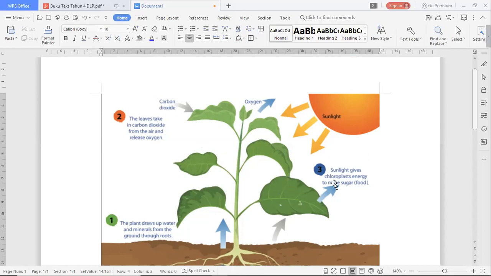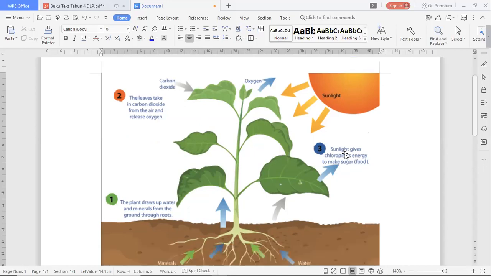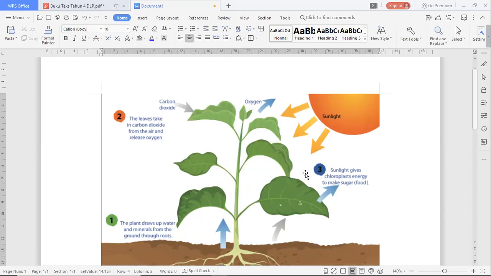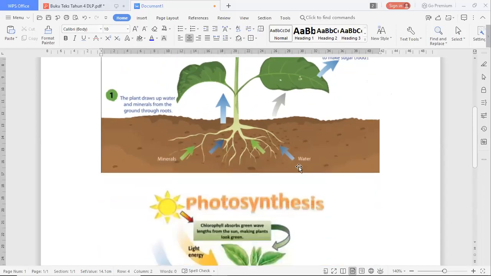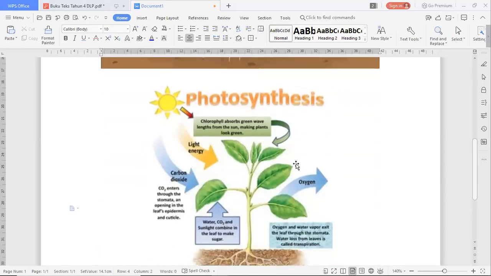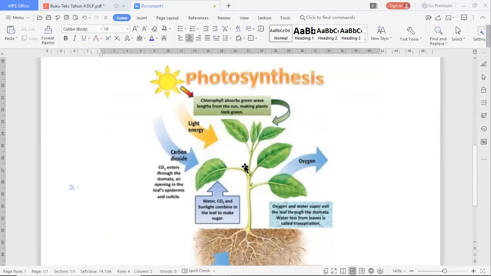Next, number 3. Sunlight gives chloroplast energy to make sugar, or we can say food. So chloroplast is the chlorophyll. And as I said just now, the chlorophyll absorbs the sunlight and then makes food. I have one more diagram that can clearly show the process of photosynthesis.